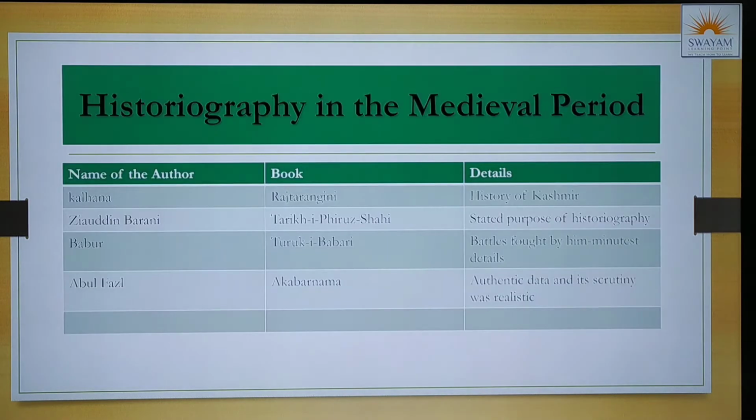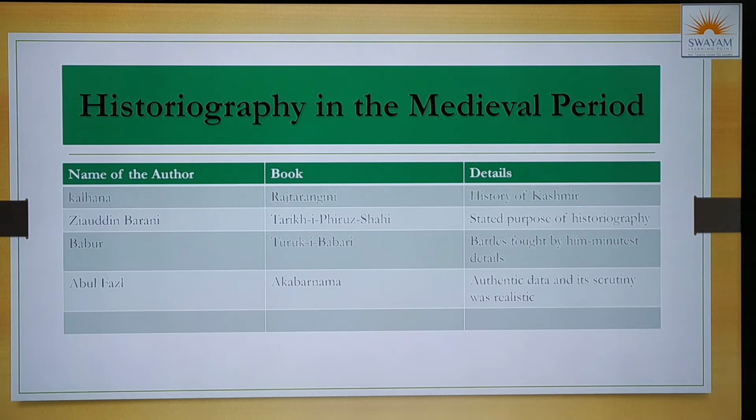Okay, let's move ahead. Now historiography in the medieval period. This is the second period. Remember the first slide, what was the first? Ancient, medieval and modern. So we are talking about the medieval period. Now you will have to learn this particular table by heart. It can come as "pick out the incorrect pair".